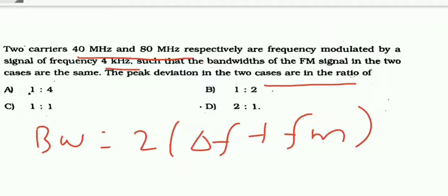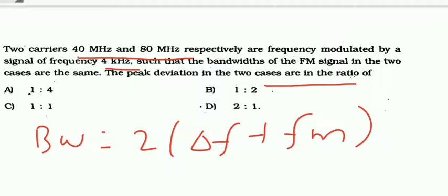That means the only thing which is going to vary, FM is the same for both, let us assume FM1 and FM2. For both, my modulation frequency is the same, it is 4 kilohertz. So the bandwidth is also the same, they told. So what is the only thing which is going to vary? It may be del F. So let us find that.